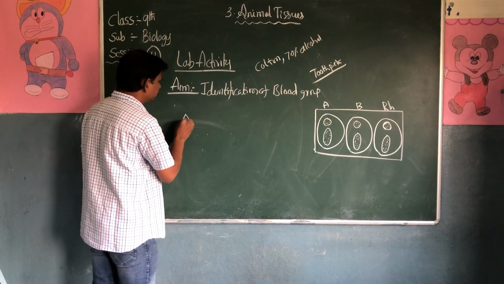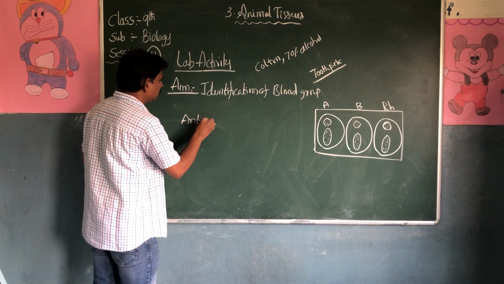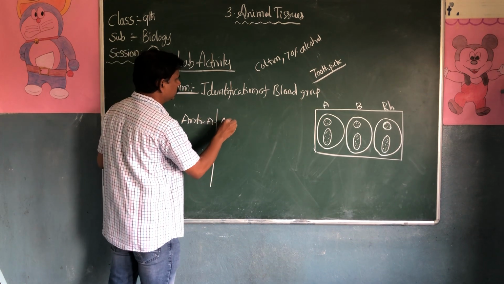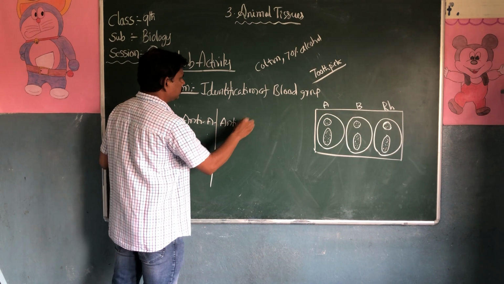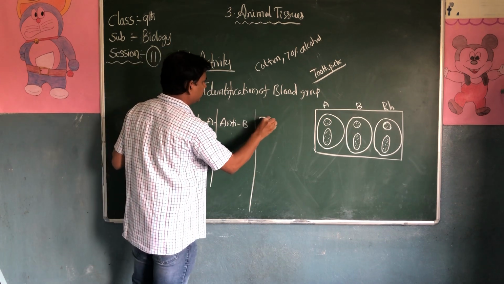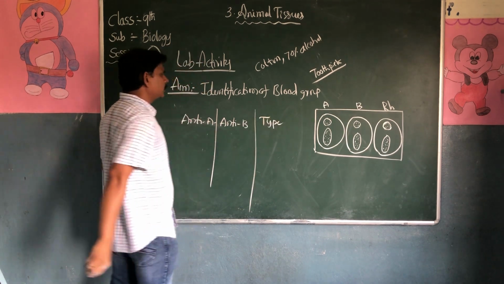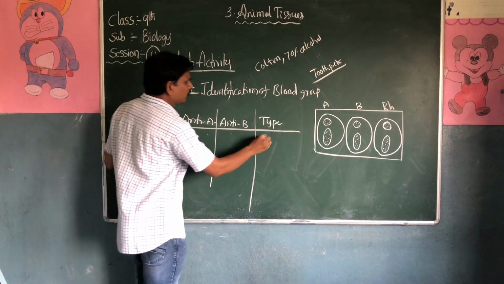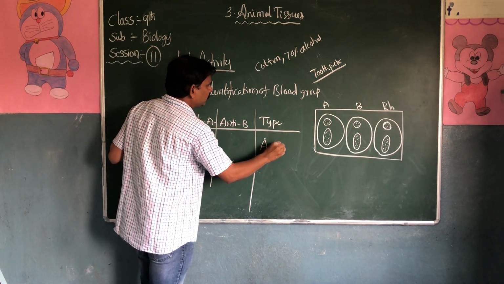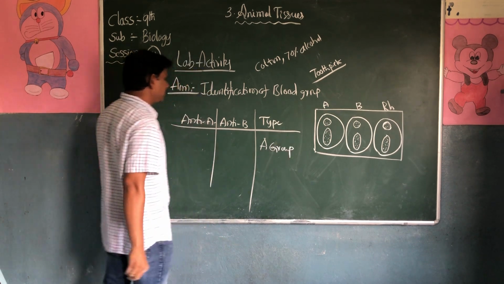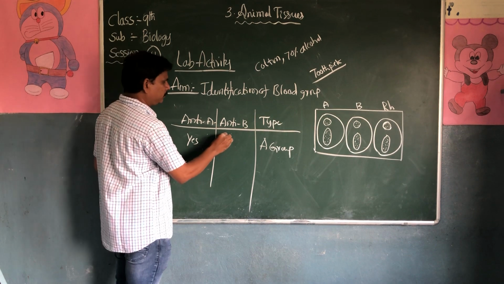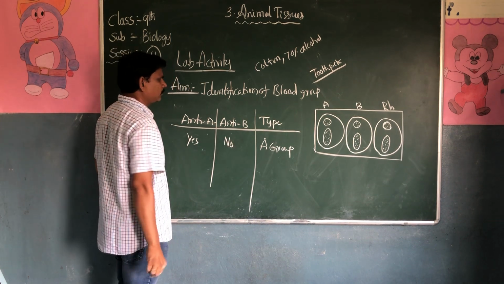Anti-A, anti-B type. In A group blood, anti-A is there, but anti-B is not there.